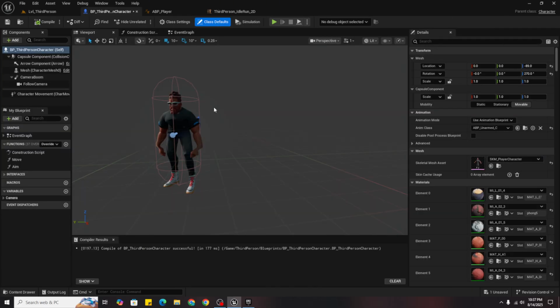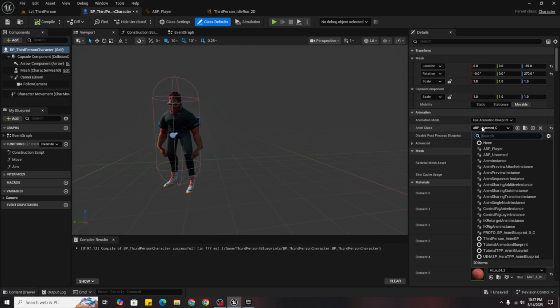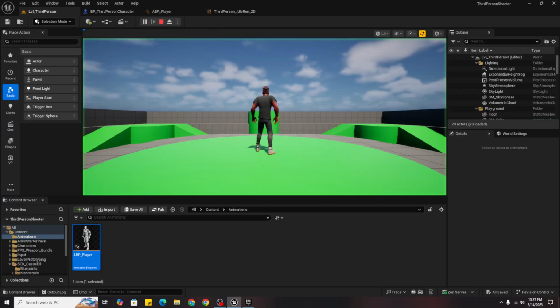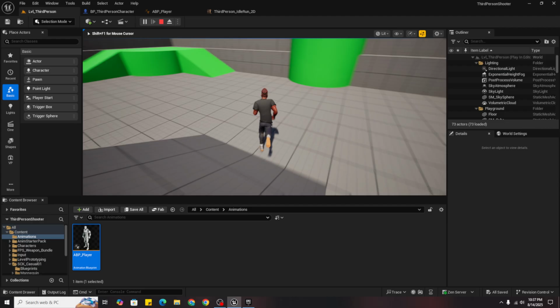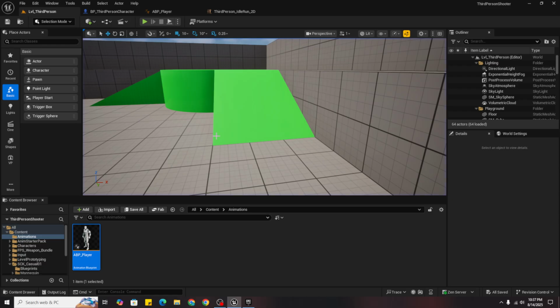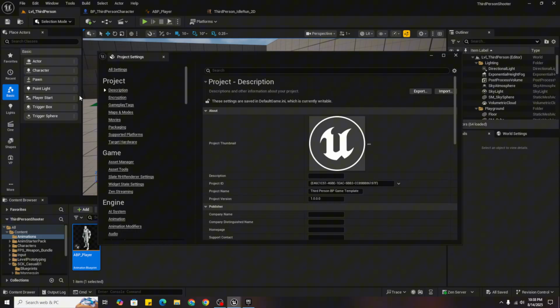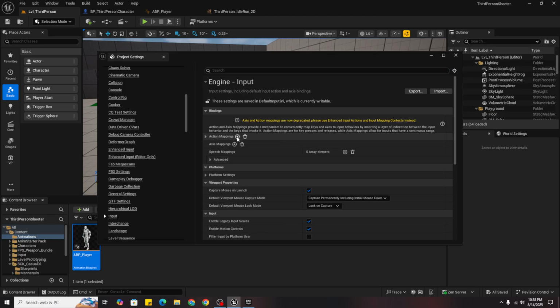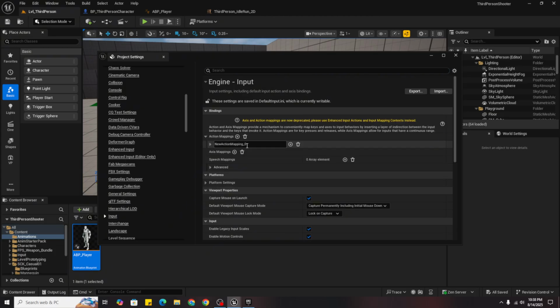Now here you will see that if in anim class we choose the ABP player, the animation we just created, it would be fixed. You can see now it's fixed. But you see it's running. We don't want it to run like that. For that, go to edit and project settings. Scroll and go to input tab, and on action mapping click this plus icon, expand it and name it as sprint.